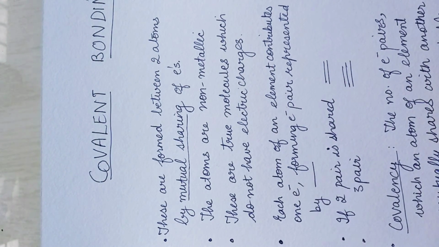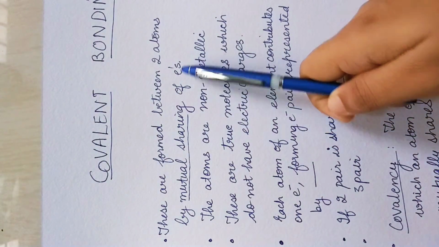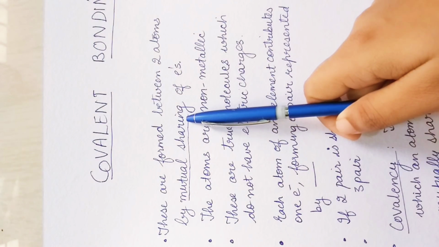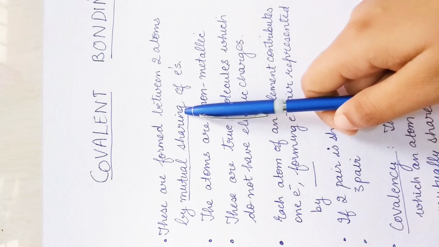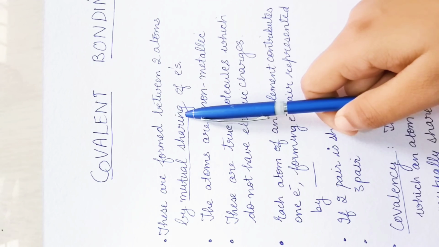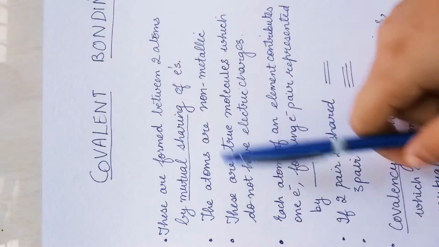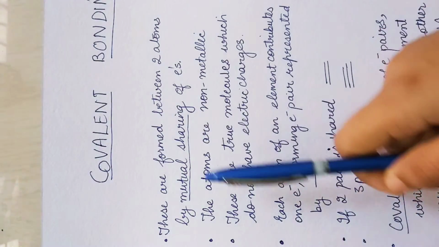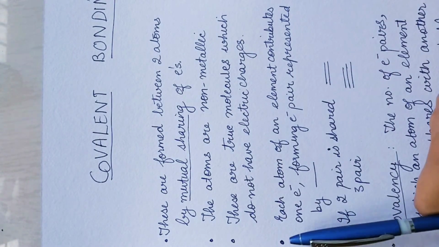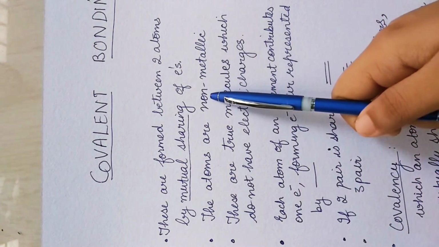Covalent bonding. Basically, these bonds are formed by mutual sharing of electrons. Mutual sharing means that both the atoms are going to share their electrons. If you remember in ionic bonding, metal gives the electron and non-metal takes the electron, right? But in this case, the electrons would be shared. Next, these bonds are formed between two non-metals.